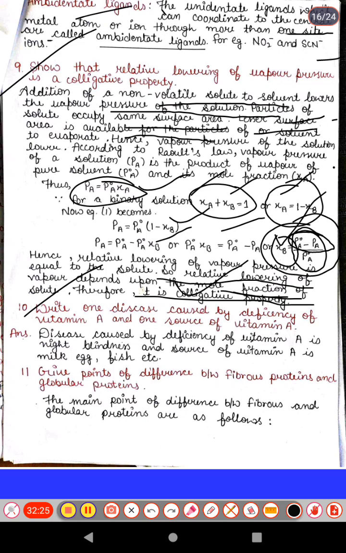One source of vitamin A. Vitamin A deficiency disease is night blindness, and the vitamin A sources are milk, egg and fish extra. Next I give the point difference between fibrous and globular protein, from the biomolecules chapter.